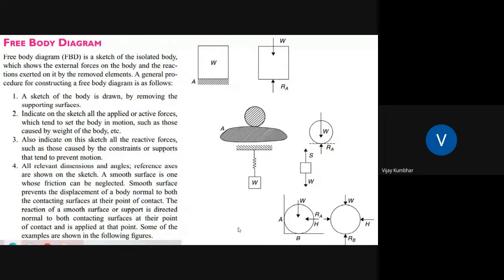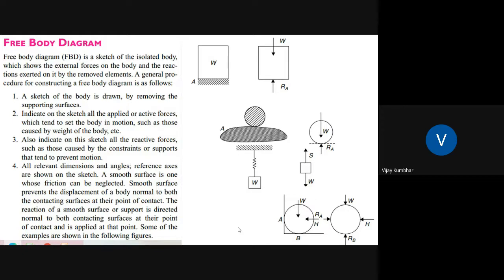Let us see some examples. In another diagram, a ball is kept on a surface. The free body diagram of this ball has W acting in the downward direction and the supporting reaction RA.